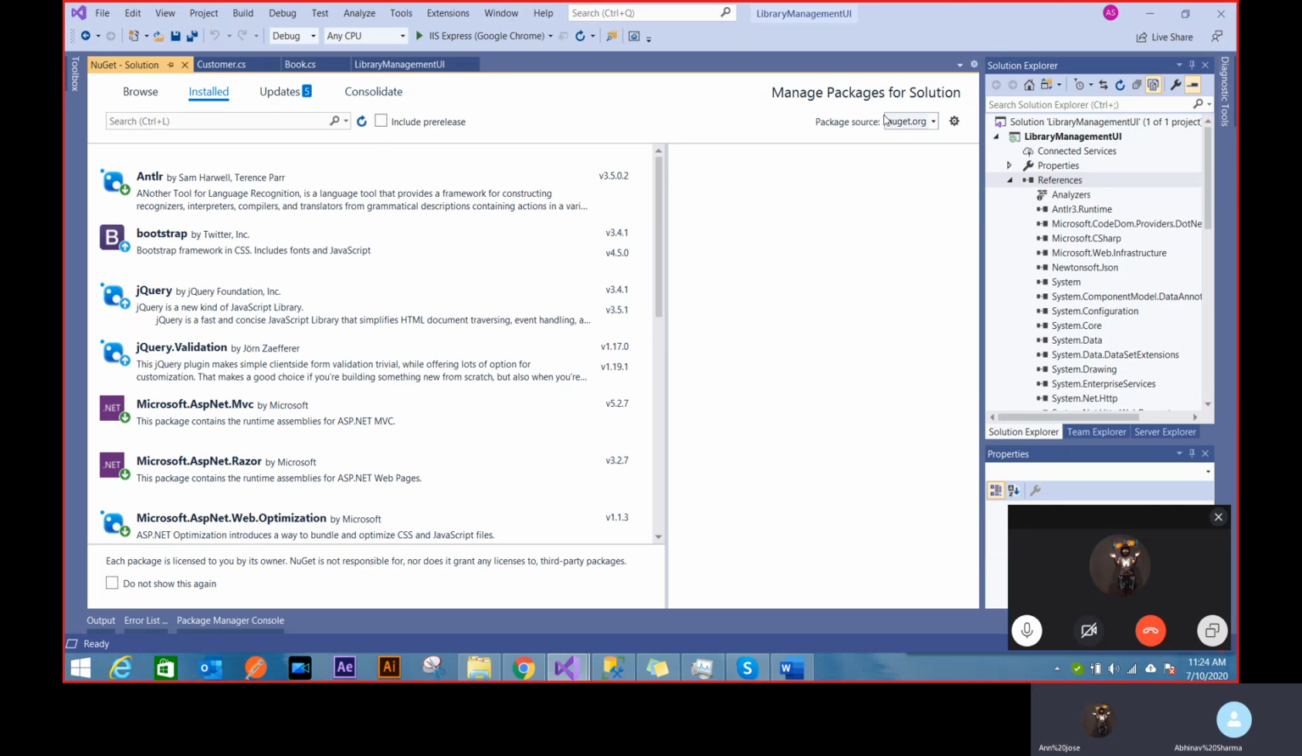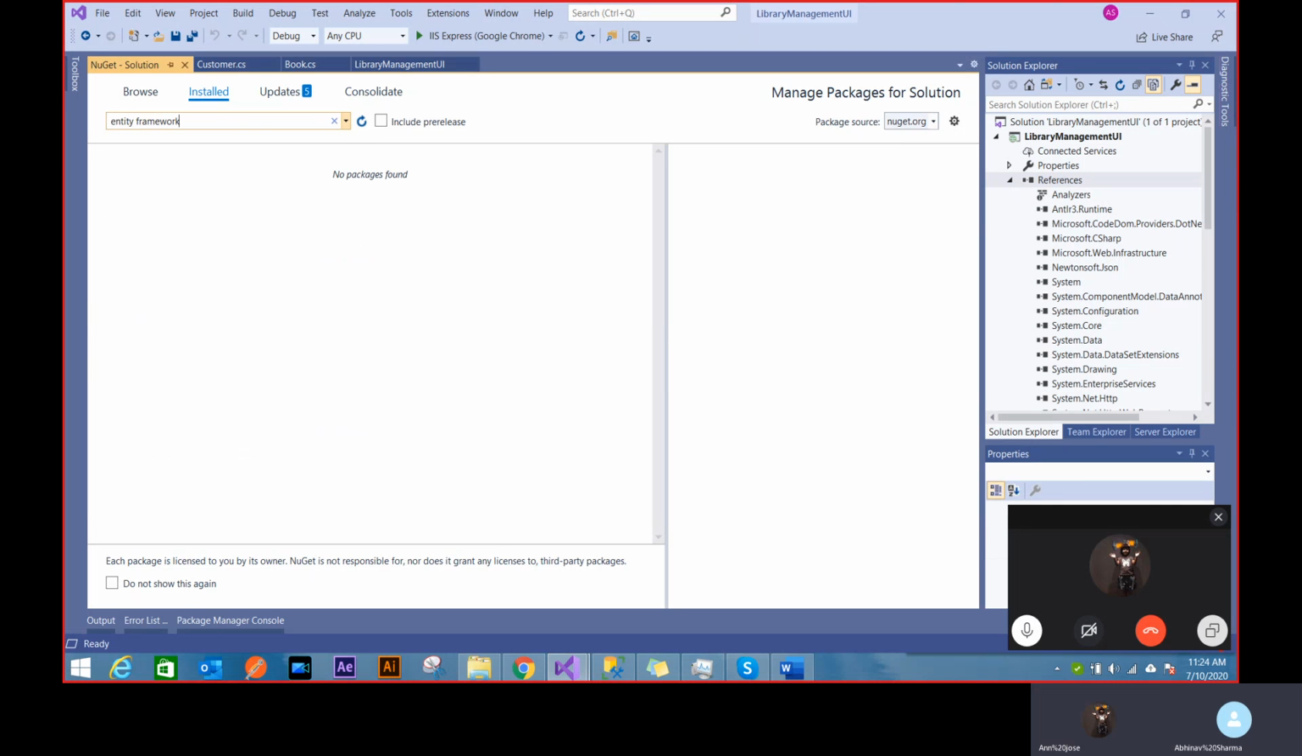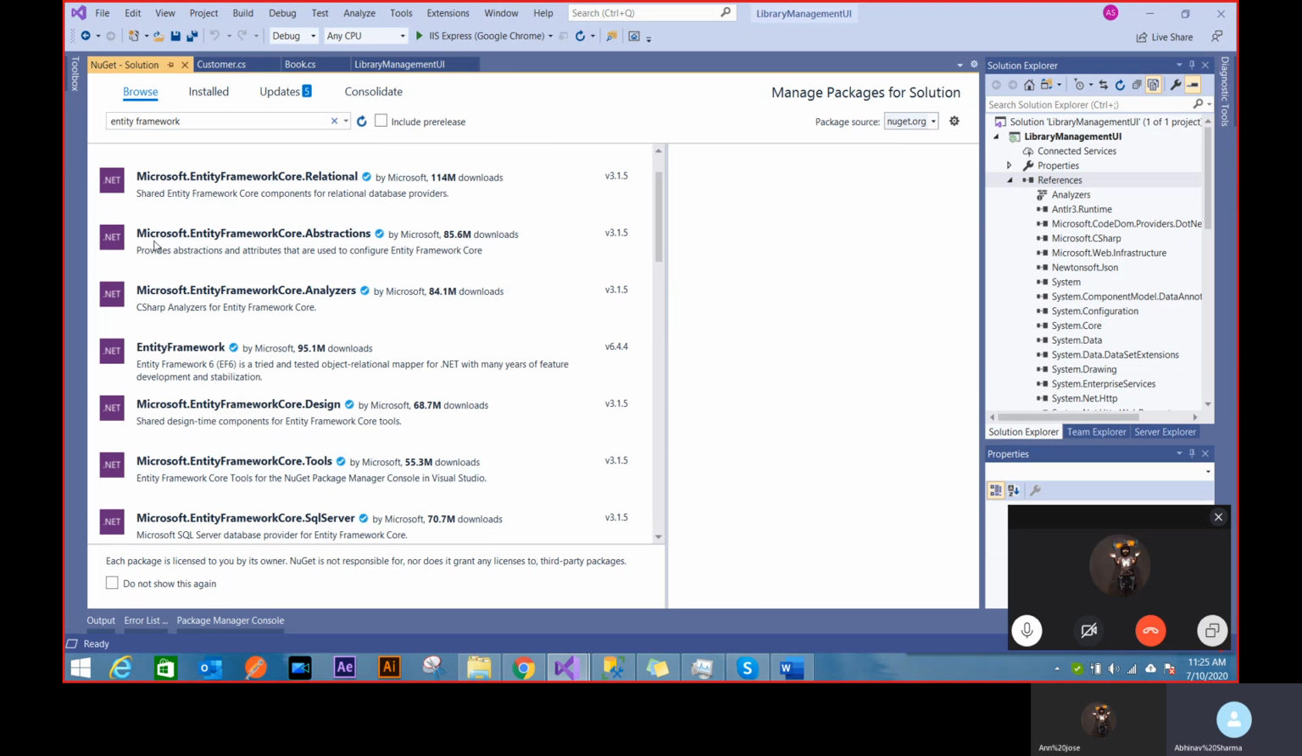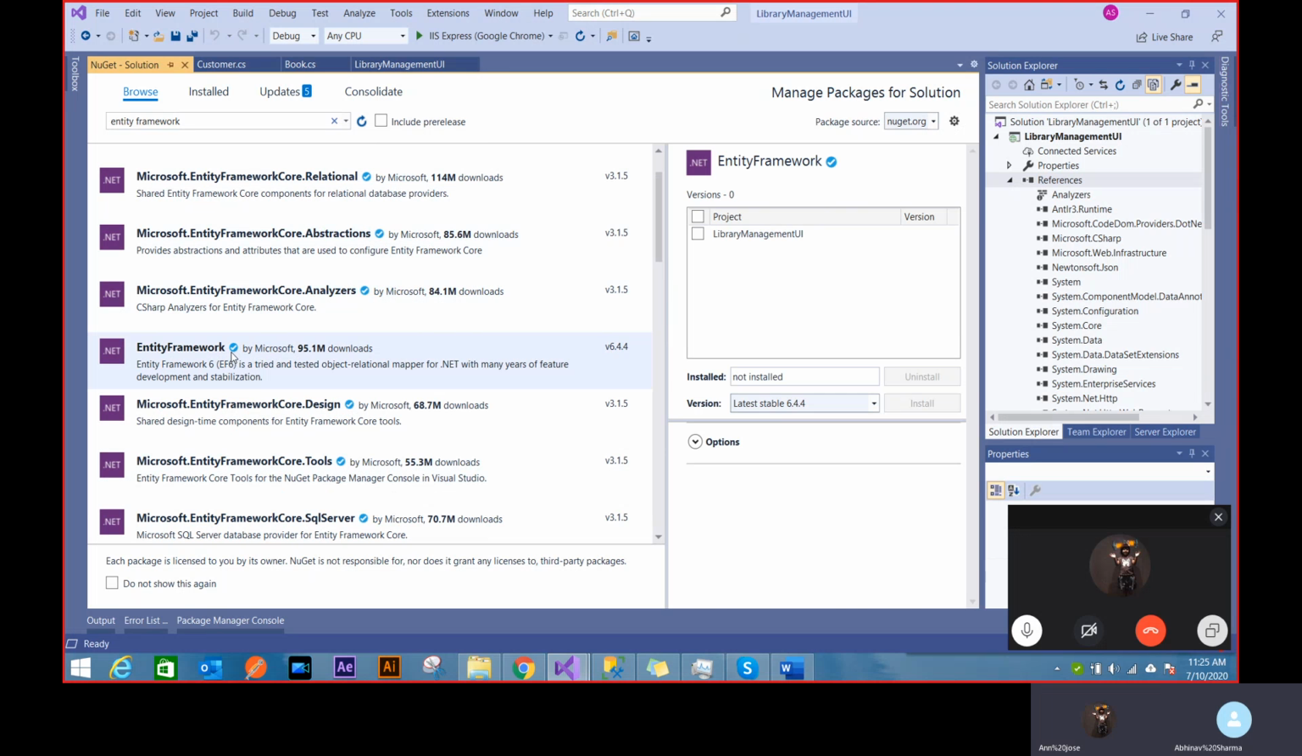Right now I'm using a package called nuget.org. It's like an open source library out there where all these packages are being imported, and I can just search for entity framework, browse. So you see there are core, relational, abstraction, a lot of packages, entity framework, but I want to install it all in one go. So that's Entity Framework EF6.